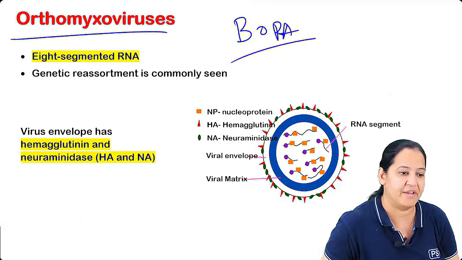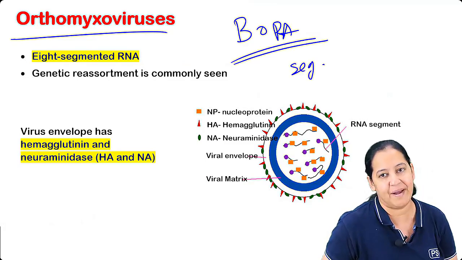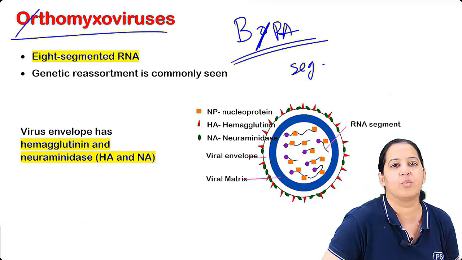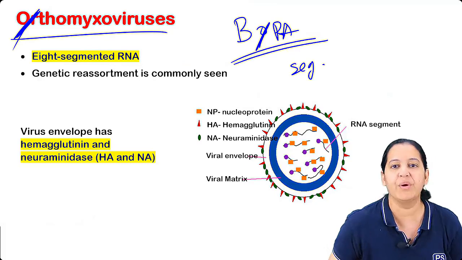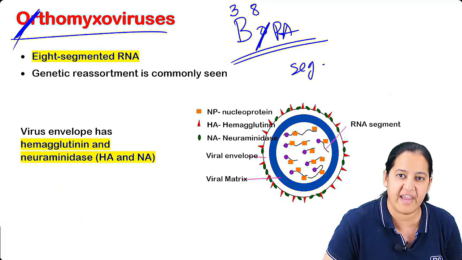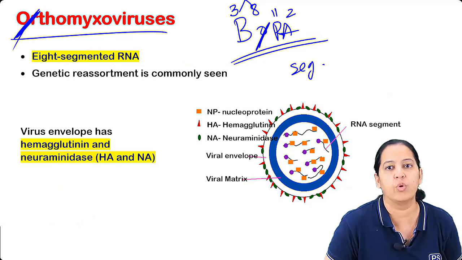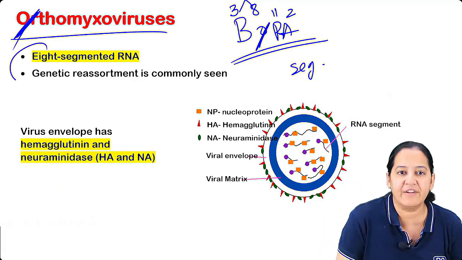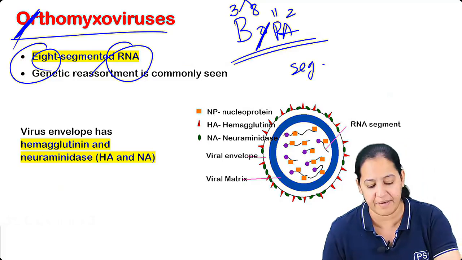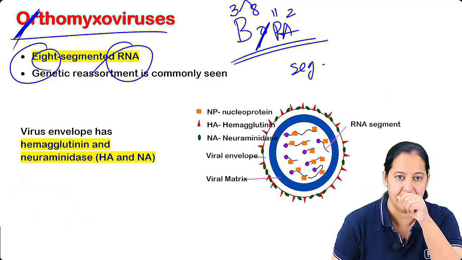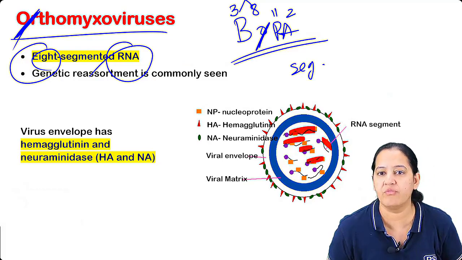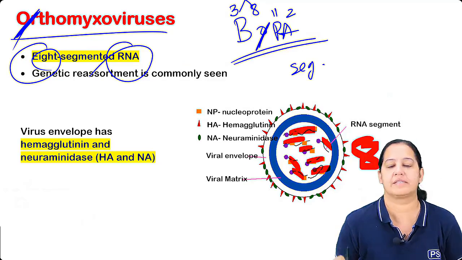I already taught you BORA. BORA is segmented, the virus is in pieces. O is orthomyxo. In BORA, here we have 3 fragments, here 8, 3 plus 8 is 11, and 2. So in orthomyxo we have 8 fragmented RNA. Count the number of pieces: 1, 2, 3, 4, 5, 6, 7, 8. You can see 8 pieces.